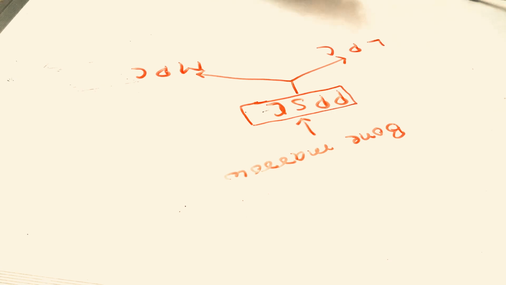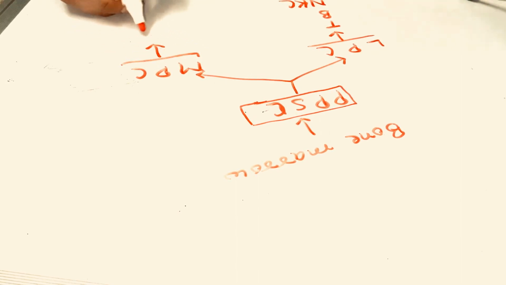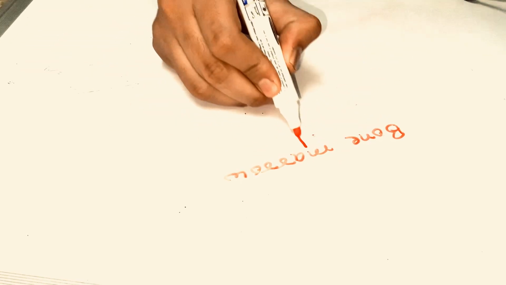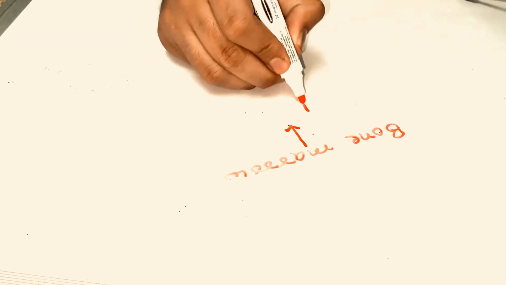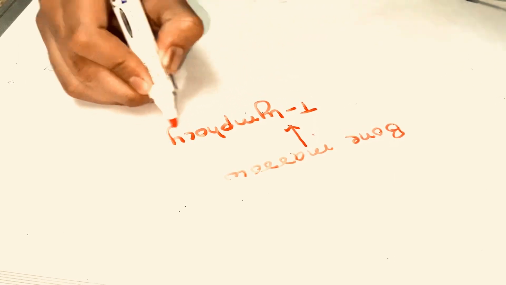So this lymphoid progenitor cell will produce three things: T lymphocytes, B lymphocytes and natural killer cells. All other constituents are given by the myeloid stem cell. Now in this video lecture we will focus on the T lymphocytes. T lymphocytes are first produced by the bone marrow. From where are they produced? They are produced from the bone marrow.